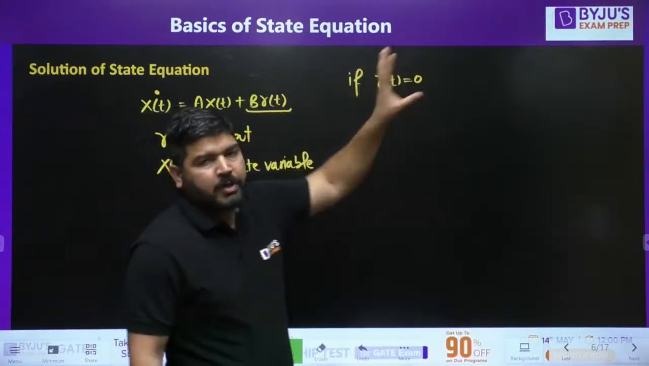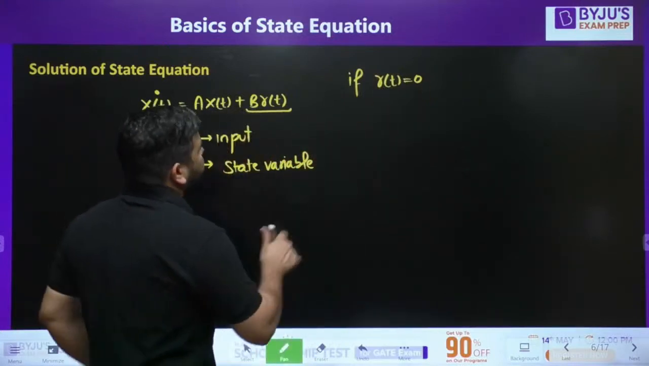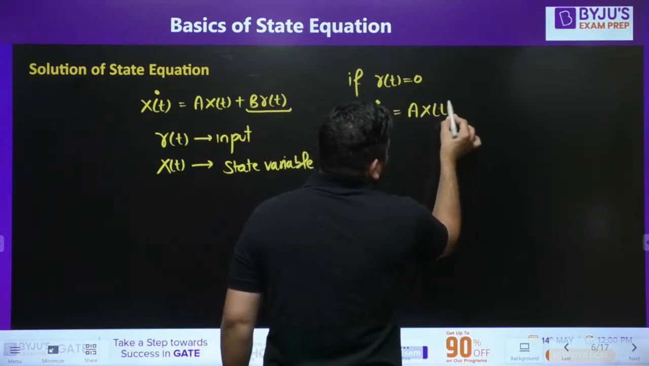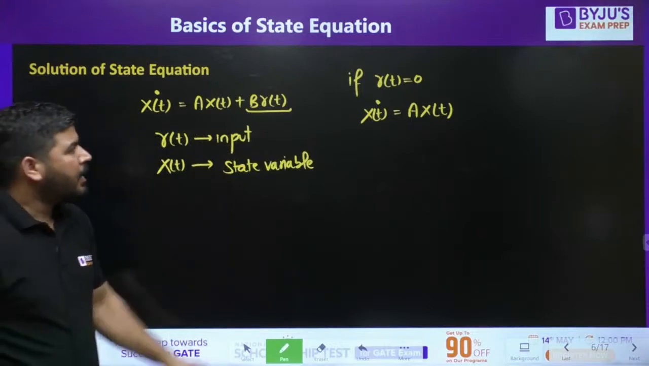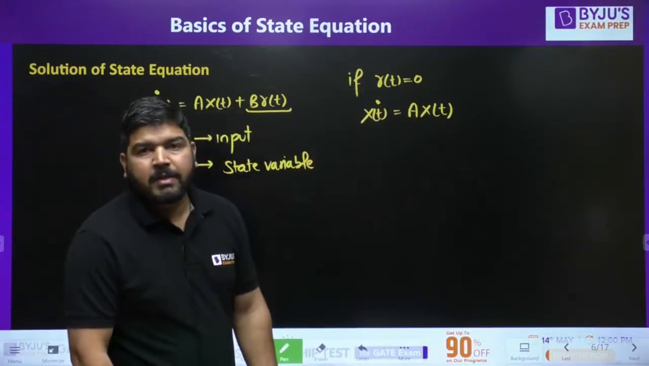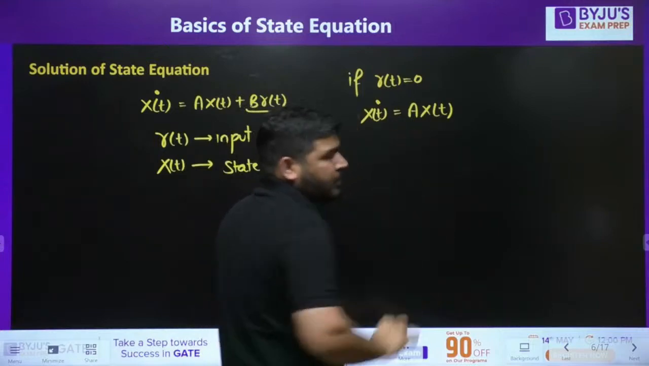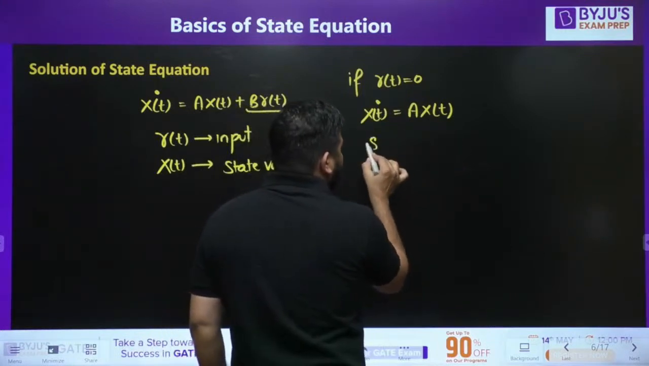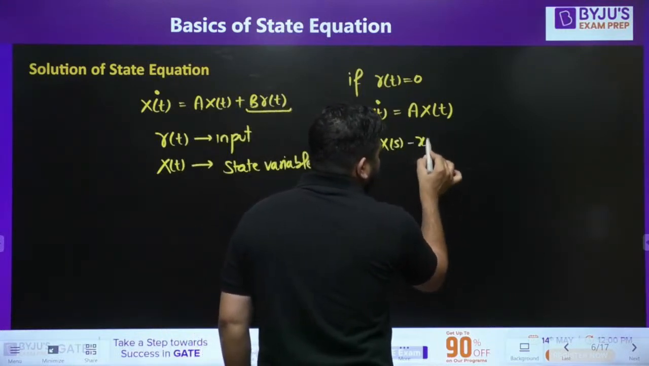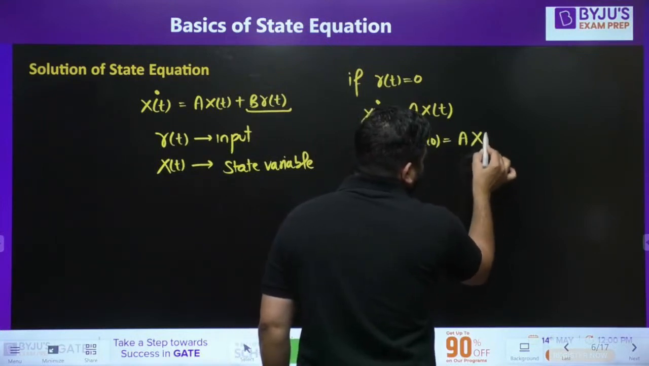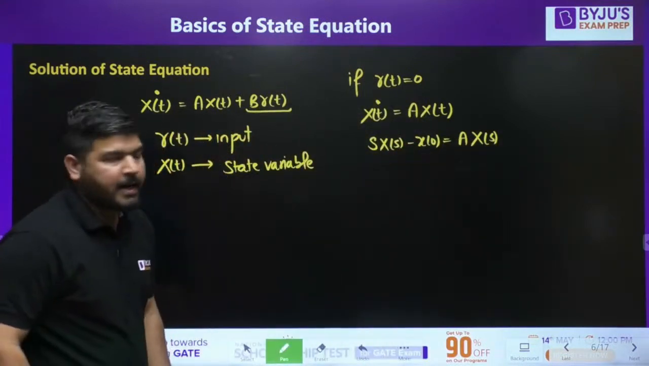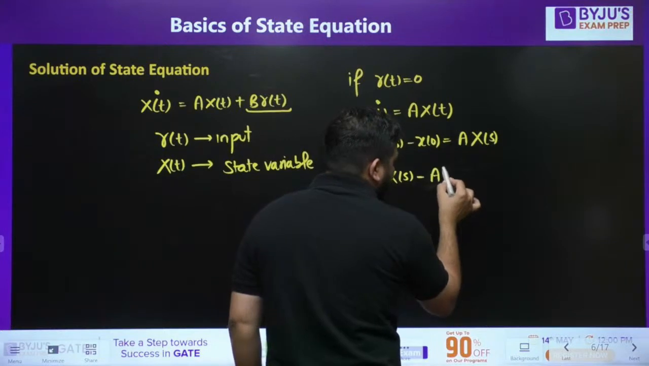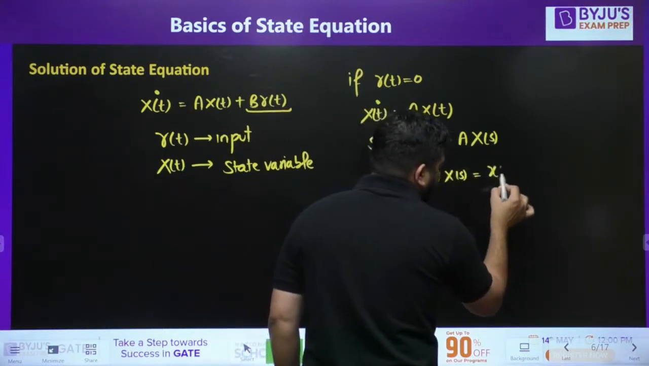So let's say there is no input. If I take r of t equal to 0, then the state equation will look like x dot of t is equal to A x of t. This will be my state equation and r of t is 0. Now we need to check what the solution of this is. In the previous class I told you that you can solve this using Laplace transform. So let's try this using Laplace transform. If I take Laplace on both sides, it will become s X(s) minus x of 0 is equal to A X(s). Now take this X(s) on the left side and take this x(0) on the right side. So it will become s X(s) minus A X(s) is equal to x of 0.